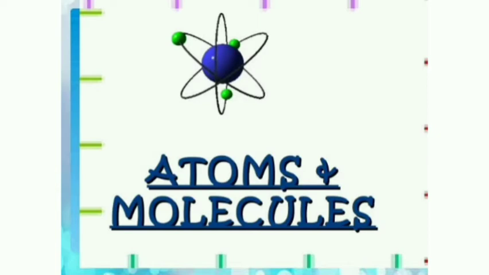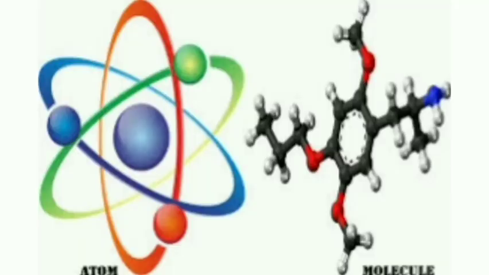Then, we have already learned about matter and its classification based on its physical as well as chemical properties, isn't it? What is matter? Anything that has mass and volume. That is called matter, right? The ancient scientists were always wondering about the unknown and unseen form of matter. When we divide the matter again and again, a stage is reached where we cannot divide it any further, isn't it?